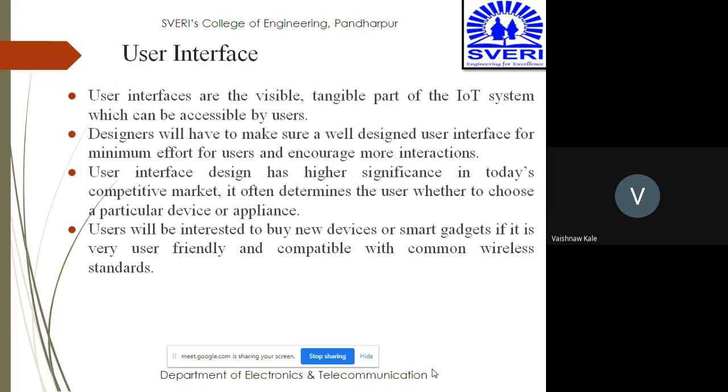User interface design has a higher significance in today's competitive world market. It often determines whether the user chooses a particular device or appliance. Users will be interested to buy new devices or smart gadgets if they are very user friendly. So user friendly कितना बनाते हैं उस पे उसका selling बहुत depend करता है, and compatibility with the common wireless standards will make it much more important.